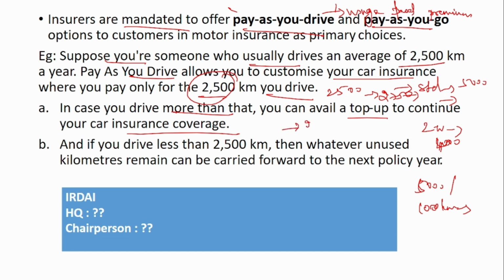What if you consume less? Instead of 2,500, you consume only 2,000. In that case, this 500 can be carried over to the next year. So next year, your coverage will be for maybe 2,500 plus 500. You can do it for 3,000, or you can take just 2,000 and add this, and it will become 2,500. So if you drive less than 2,500, then whatever unused kilometers remain can be carried forward to the next policy. So this is what pay as you drive means.